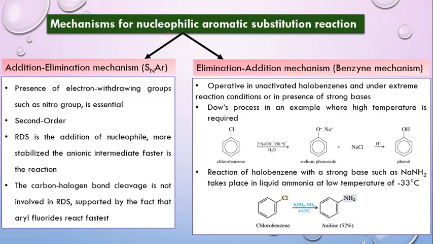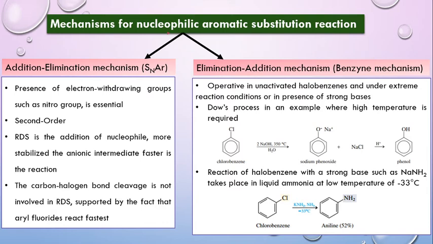So we all are familiar with the Dow process for the formation of phenol from chlorobenzene. Chlorobenzene is reacted with NaOH, which is a base, at very high temperature. And at this very high temperature, the Cl is replaced by an OH group. Obviously, since we have taken NaOH, the phenol so formed is converted to its phenoxide form, and later on it has to be acidified to get the phenol. So here the mechanism which is operating is actually the benzyne mechanism.